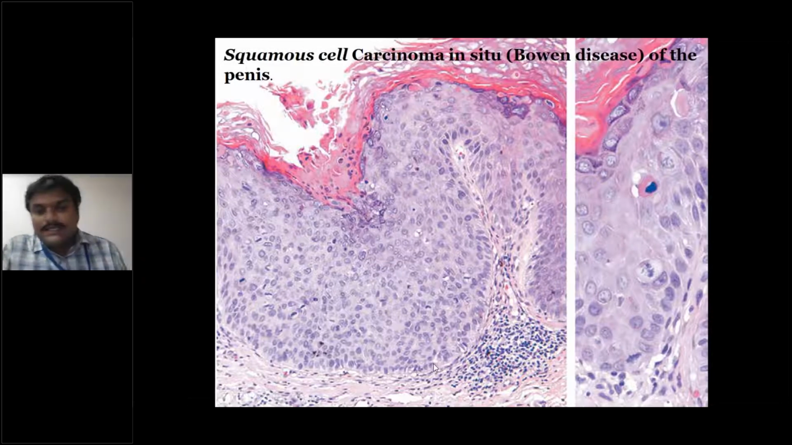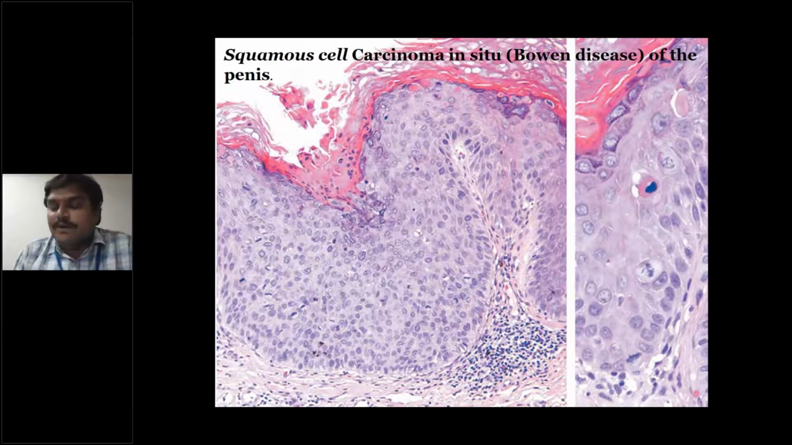One good thing is that the tumor cells have not reached the basement membrane. It is confined to the epithelium itself. That's why it is called squamous cell carcinoma in situ, otherwise called Bowen disease.